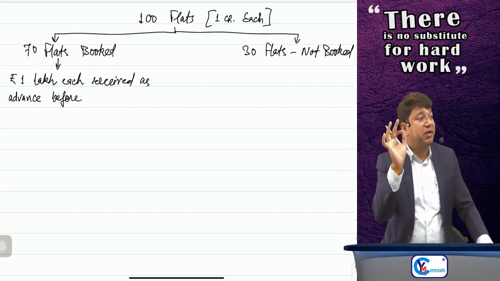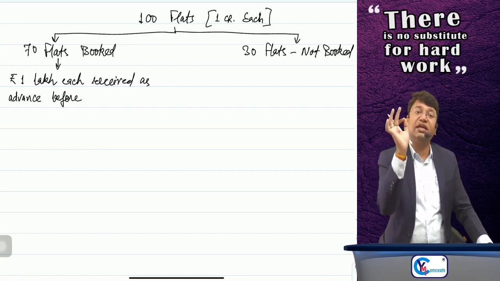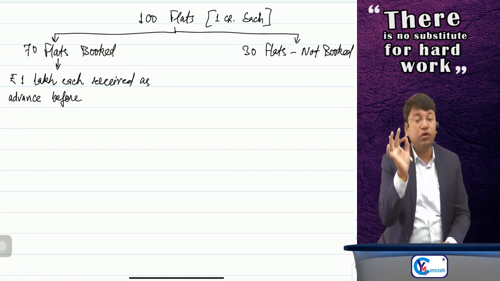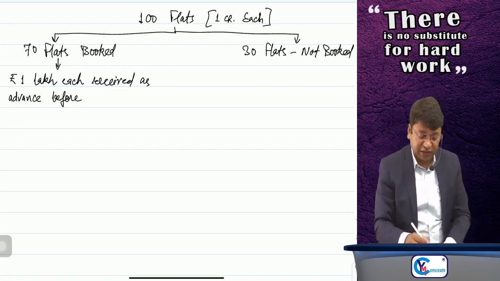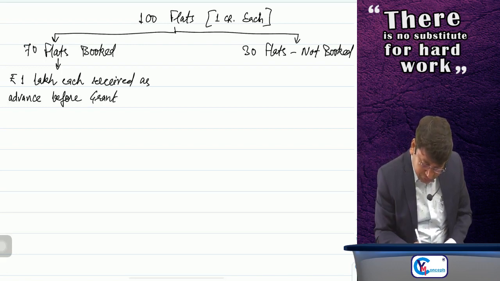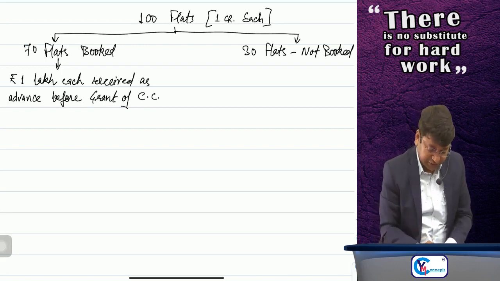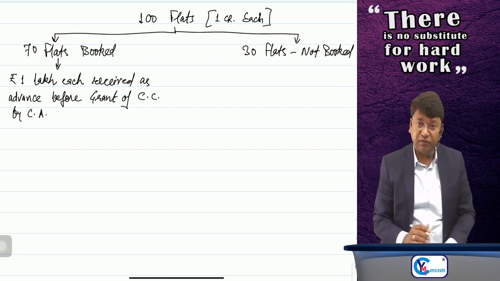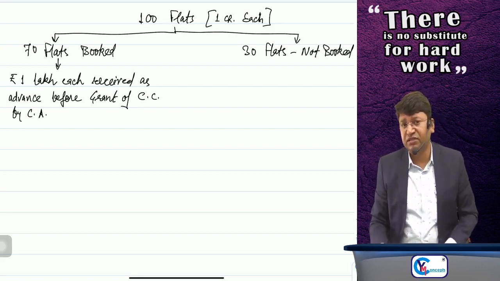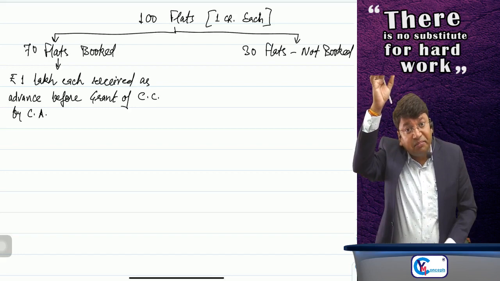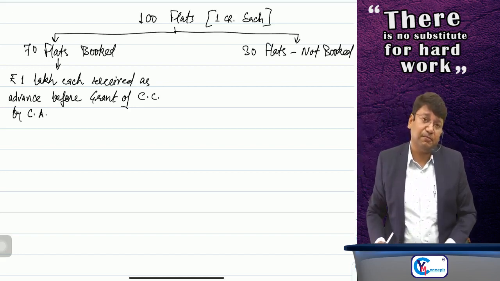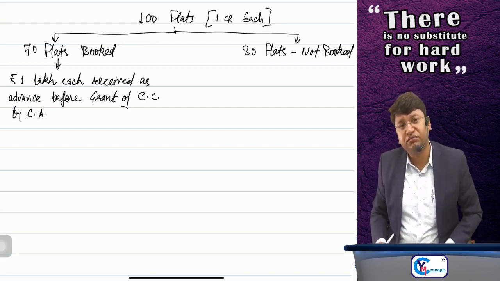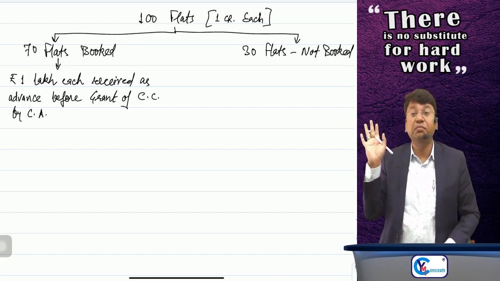So issuance of completion certificate by the competent authority is the trigger point when it will be considered as if the building is complete. So for 70 flats, rupees 1 lakh each was received as advance before grant of completion certificate by the competent authority. Now, who is the competent authority? We will discuss afterwards. Okay, sir, it means even if the building is complete in all respects, if the competent authority does not issue the completion certificate, then for the purpose of GST law, the building is not completed.